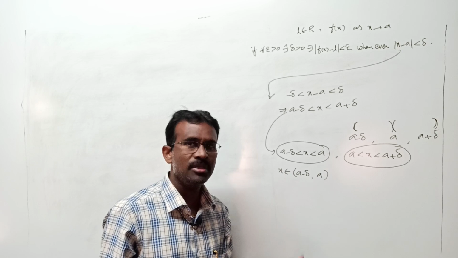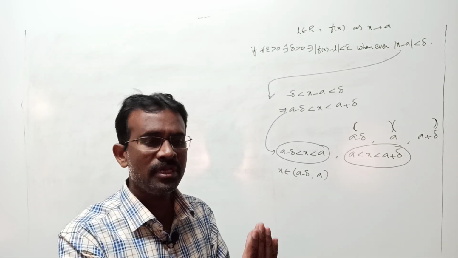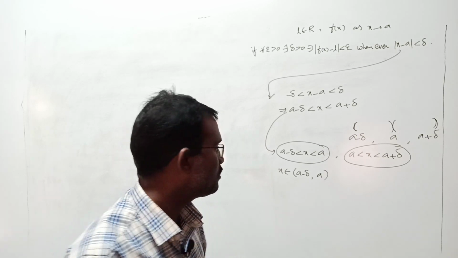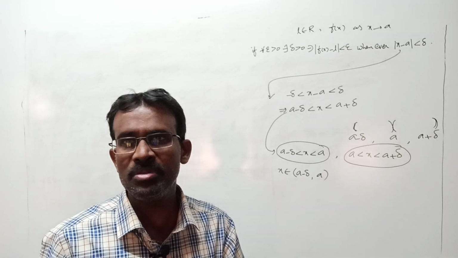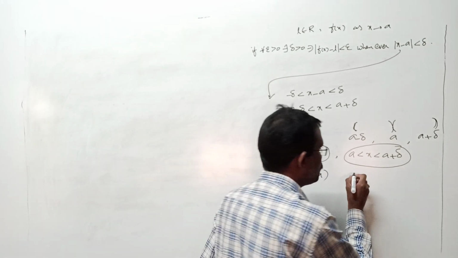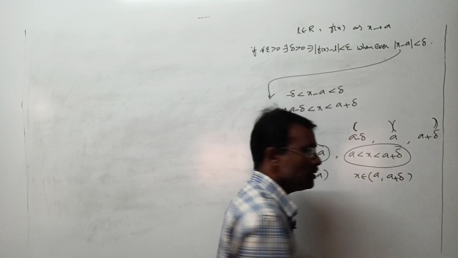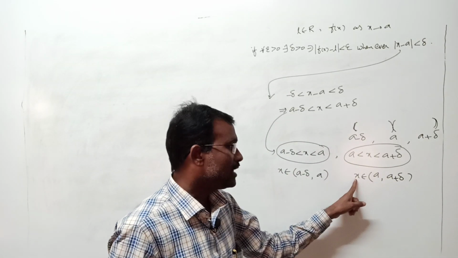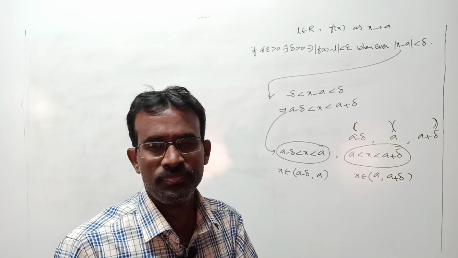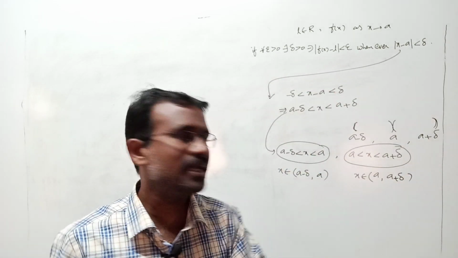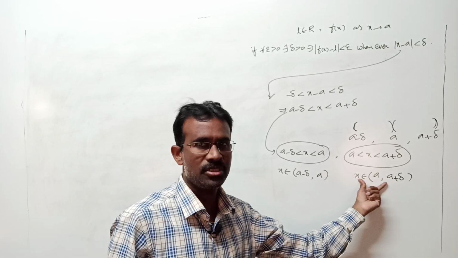Left neighborhood of a means what? X is immediately before a stage. X is completely nearer to a, before a. It should be before a. The meaning of this is x belongs to the open interval a comma a plus delta. The meaning of that is x is nearer to a, immediately after a, near the next numbers after a. But it should be nearer to a. That is the meaning of this condition.